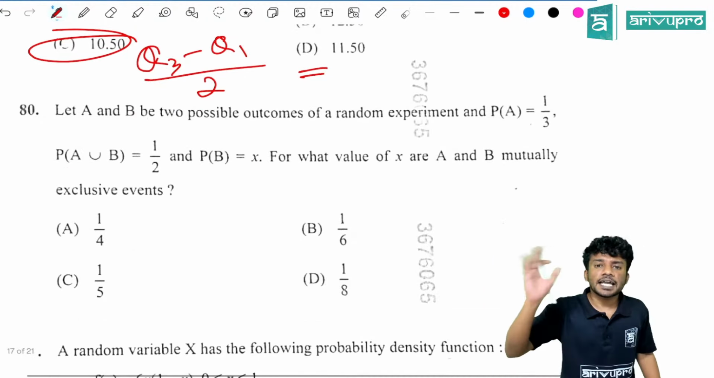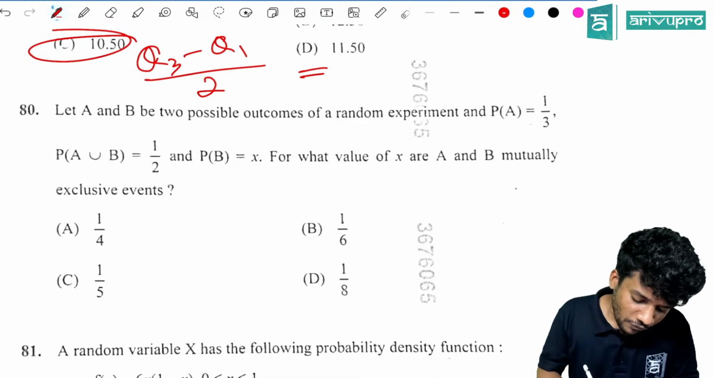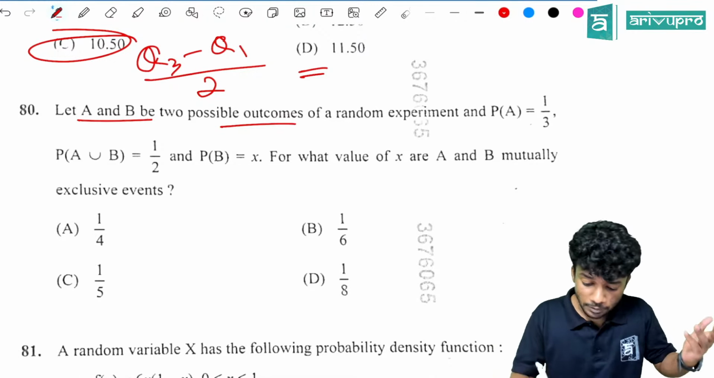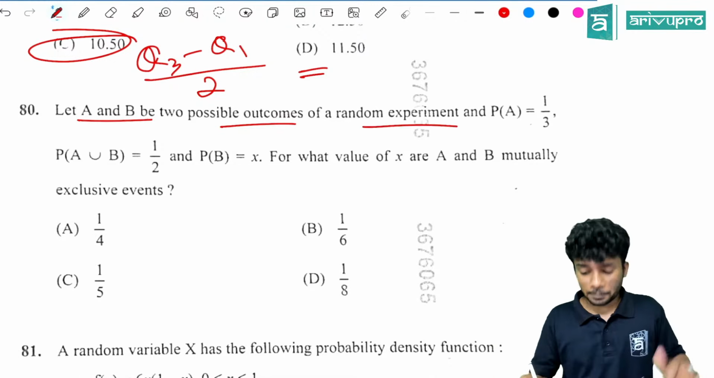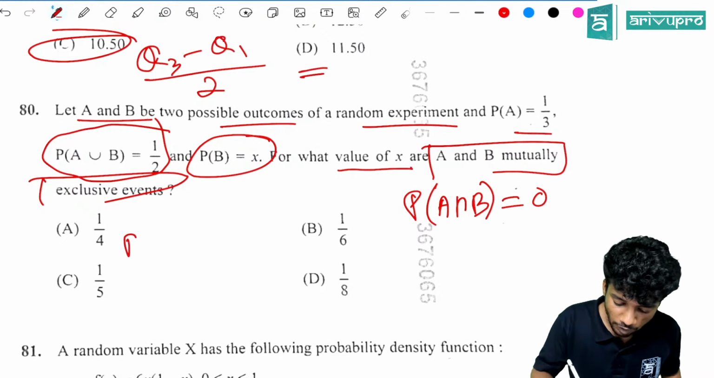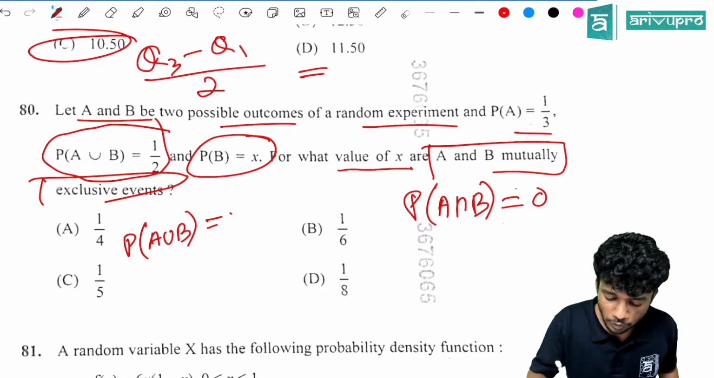Again, another direct question. If A and B are 2 possible outcomes of a random experiment, P of A is equal to 1 by 3. P of A union B is 1 by 2. P of B is X. Then find the value of X. Then A and B are mutually exclusive. If A and B are mutually exclusive, P of A intersection B is equal to 0. That means P of A union B is equal to P of A plus P of B.